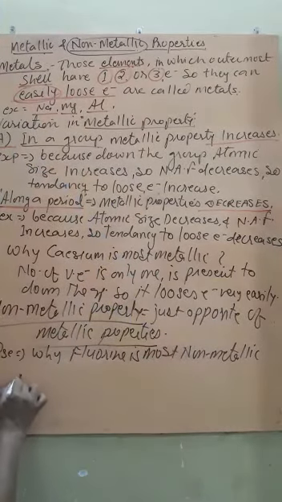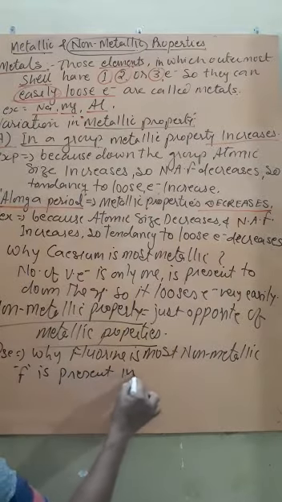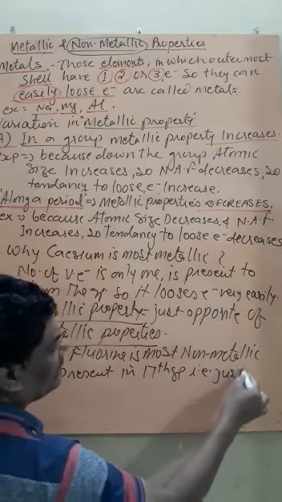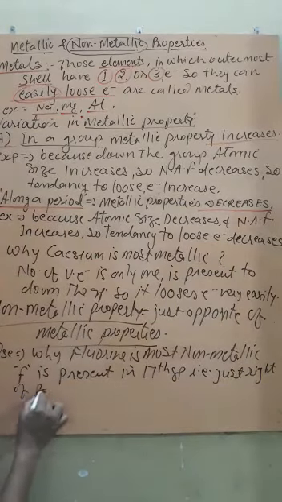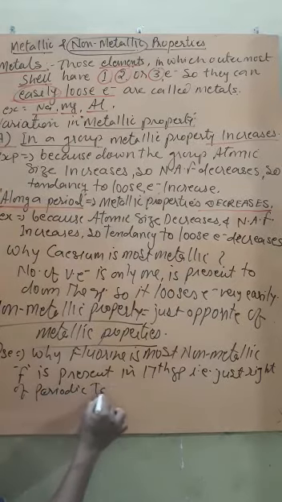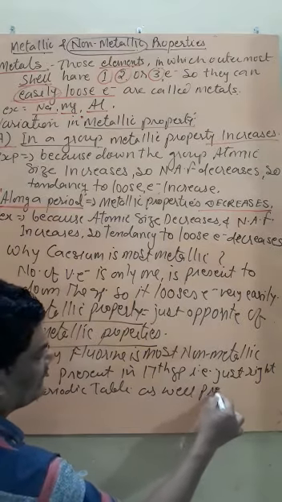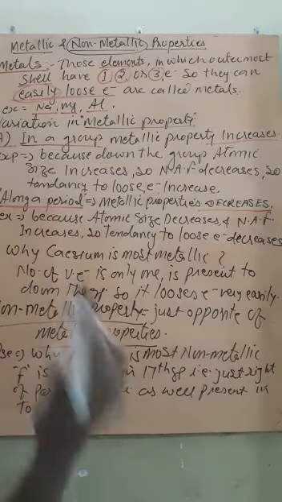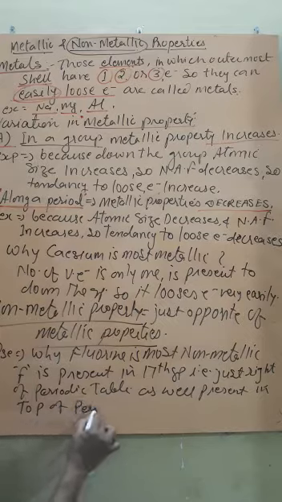So what we can say: fluorine is present in which group? 17th group. That is just at the right of the periodic table. We are not including the 18th group elements, remember. Just at the right of the periodic table, as well as present at the top. At the top helium is present, but we are ignoring helium. We are considering from the second period, top of the periodic table.